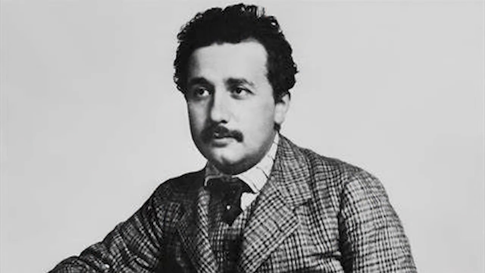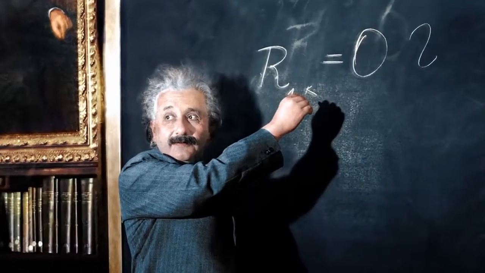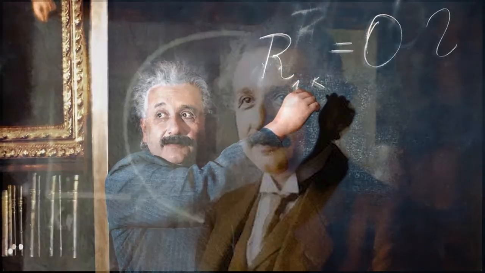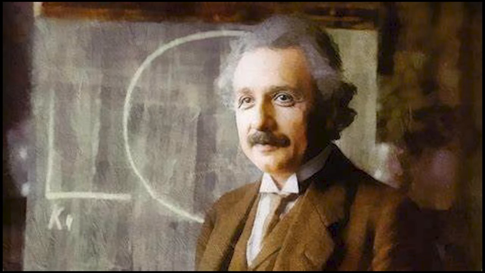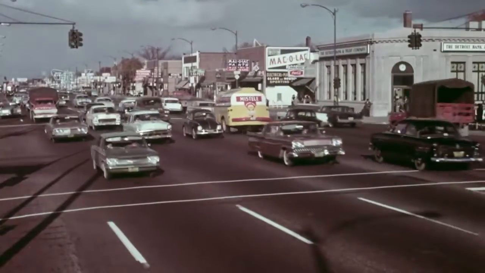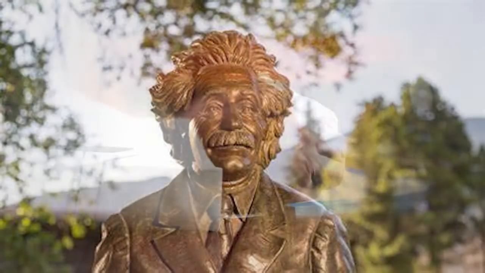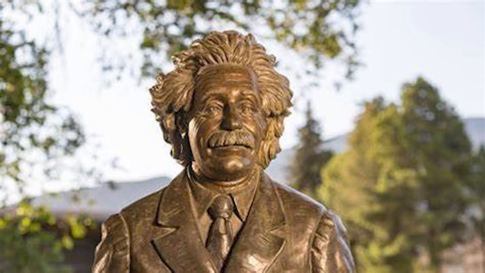Where did Einstein grow up? Albert Einstein was born in Ulm, Germany, on March 14, 1879. He spent most of his childhood in Munich, Germany. His father had an electronics company, and Albert learned a lot about science and electronics from his dad. He really liked math and wanted to pursue math and science in school.